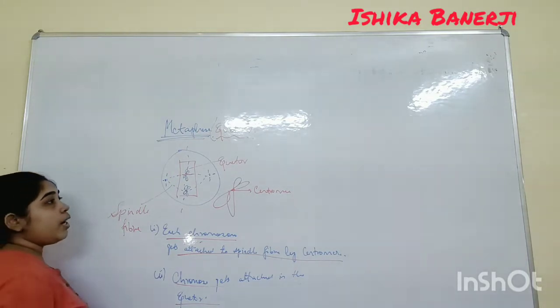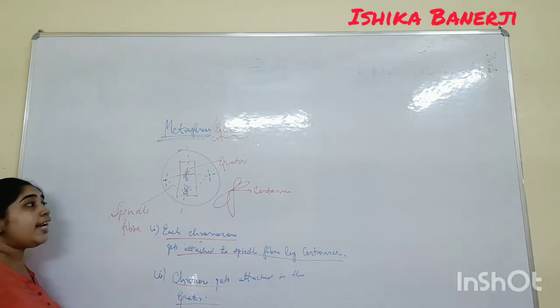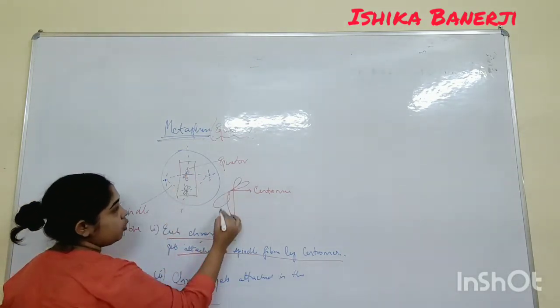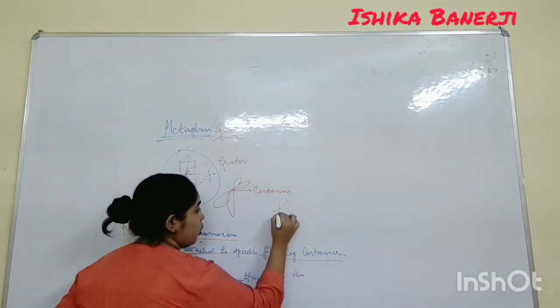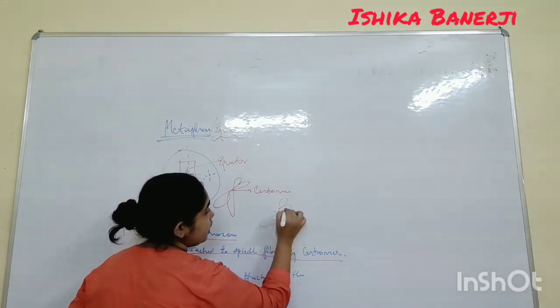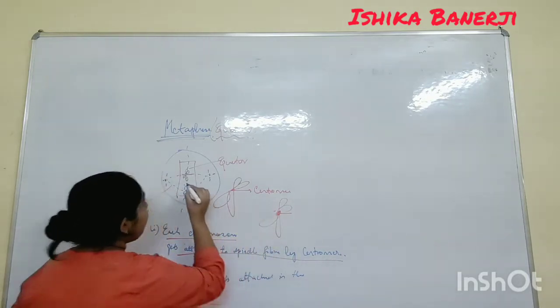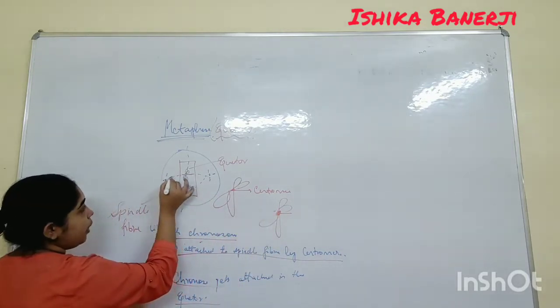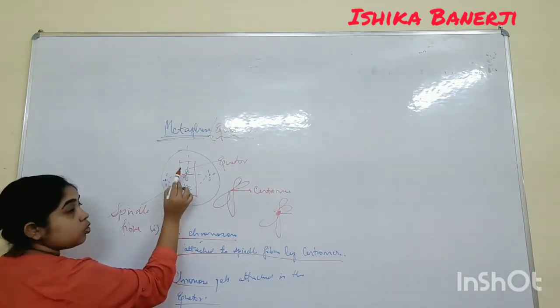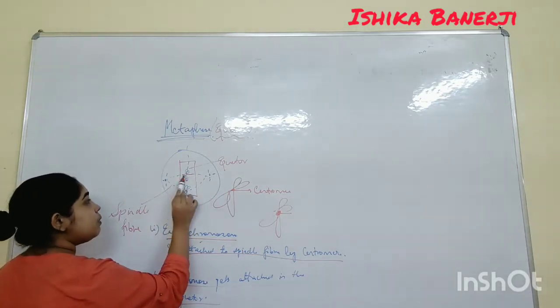So in the metaphase, this is a chromosome, and the middle part is called the centromere. Here we see the spindle fiber, and the centromere of the chromosome is getting attached to the spindle fiber.